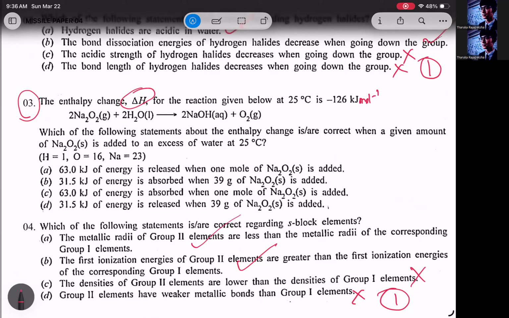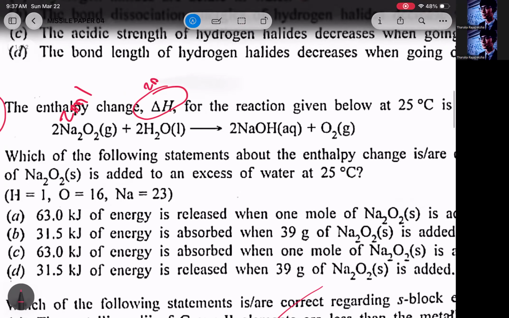Let's see. 2Na2O2 plus 2H2O goes to sodium hydroxide and oxygen. Right? So which of the following statements about enthalpy change are correct when a given amount of Na2O2 is added to excess water? So 63 kilojoules of heat is released when 1 mole of Na2O2 is added. Okay, now this one is 2 moles. So 2 moles of Na2O2 is added to 2 moles of H2O to form 2 moles of sodium hydroxide and 1 mole of oxygen.